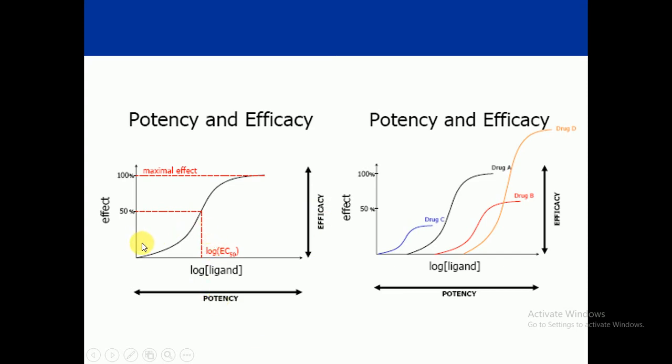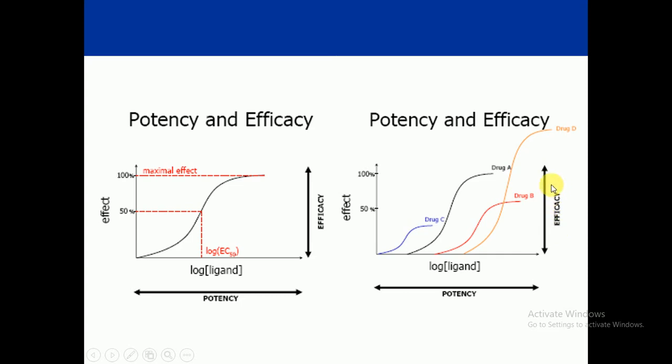Look at the graph. In this condition, this is potency and efficacy, and these are the effects. This is drug C, this one is drug A, this one is drug B, and this one is drug D. So potency and efficacy in terms of these drugs. It means that, let's suppose, a low dose of a drug is more potent than a higher dose, as I have already mentioned here.